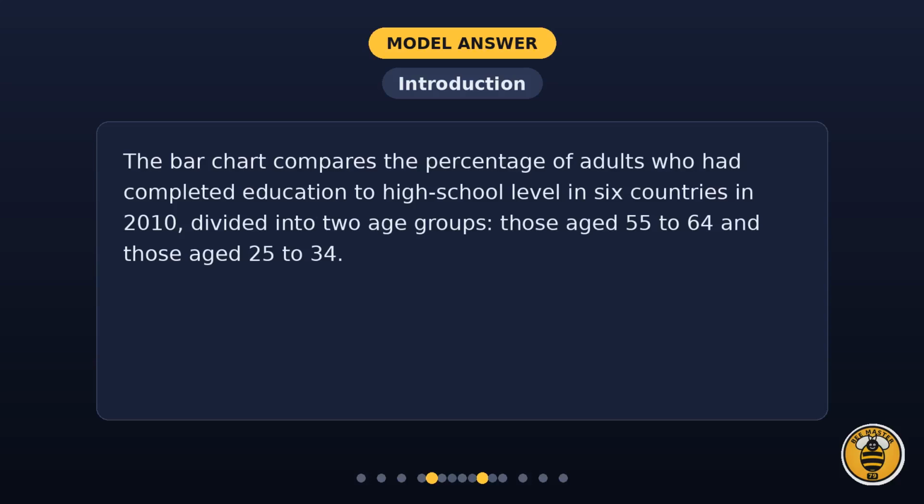Introduction. The bar chart compares the percentage of adults who had completed education to high school level in 6 countries in 2010, divided into 2 age groups, those aged 55 to 64 and those aged 25 to 34.